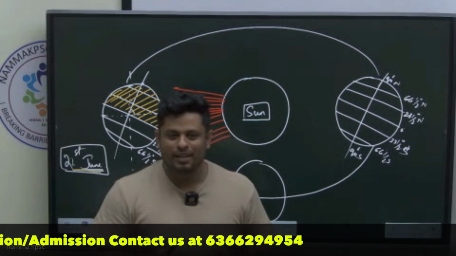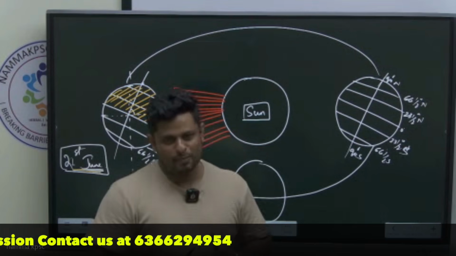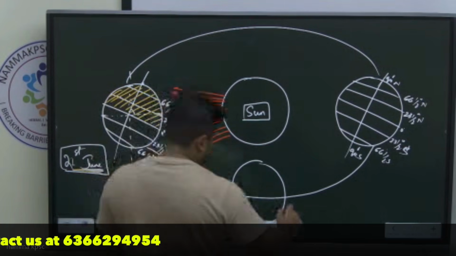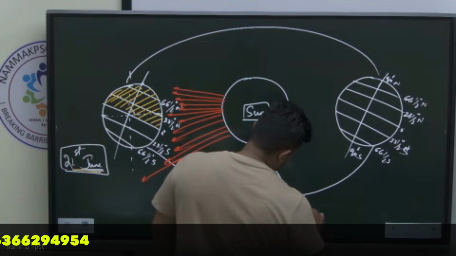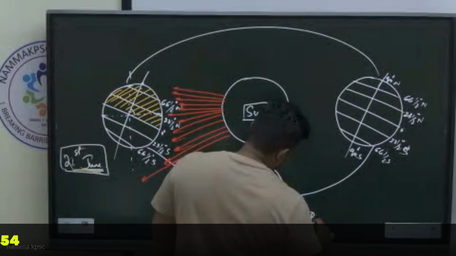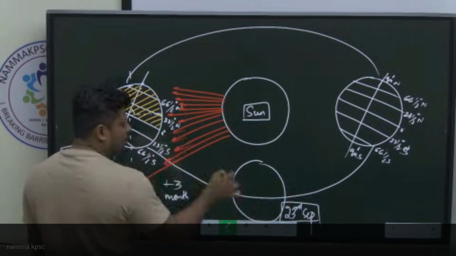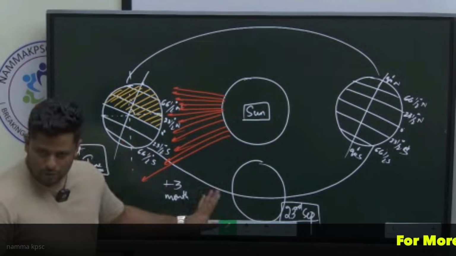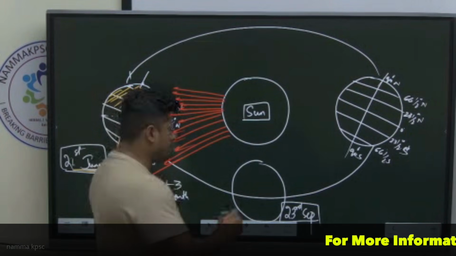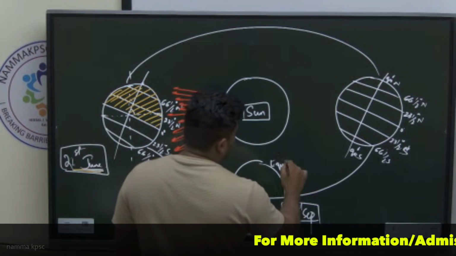July, August, September, 22nd or 23rd. I don't know which season, but the sun rays will be directly on the equator when the earth is over here. I cannot show that. You have to imagine. That is what we call an equinox. Correct? What do you mean by an equinox?